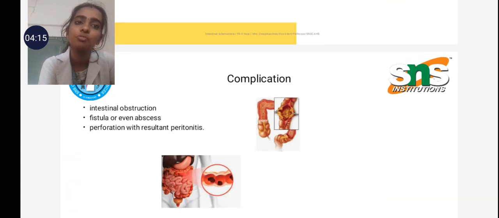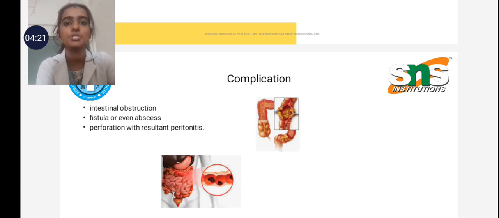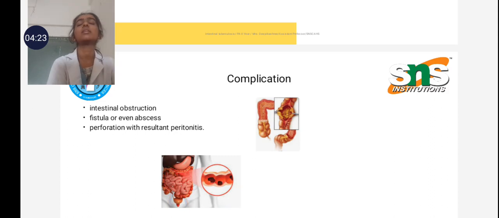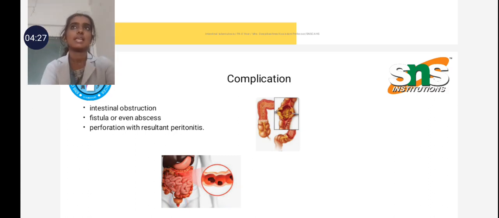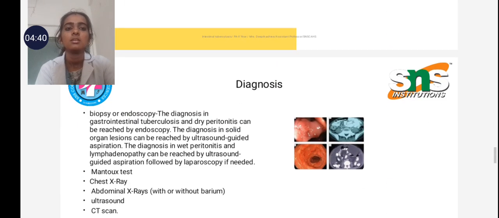And the complications: intestinal obstruction, there is a blockage in the intestine. Another one is fistula or even abscess, that means a sac-like collection. Another one is perforation with resulting peritonitis, that means inflammation of the peritoneum. These are the three main complications.